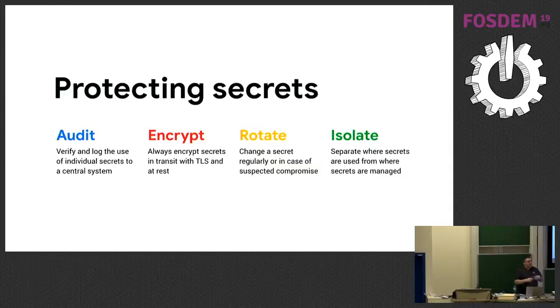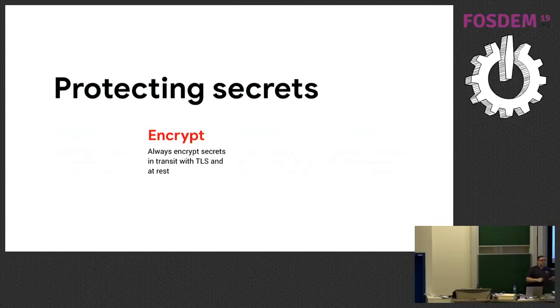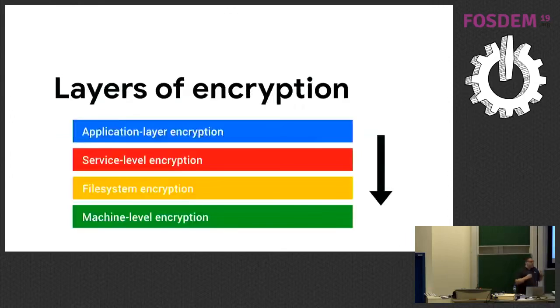This talk is really focusing on the encryption bit. That's really all we're going to talk about today. There are a lot of things that we could talk about, but we're kind of limited by time. So let's talk about encryption. There are 4 layers of encryption that are kind of common. The first is what we call application layer encryption. Application layer encryption I'll talk about in more detail on the next slide.